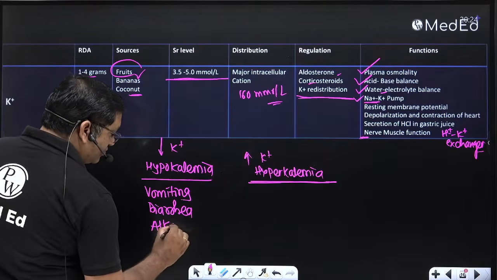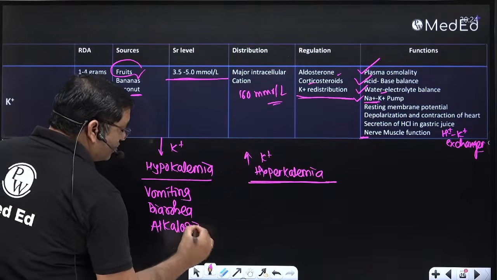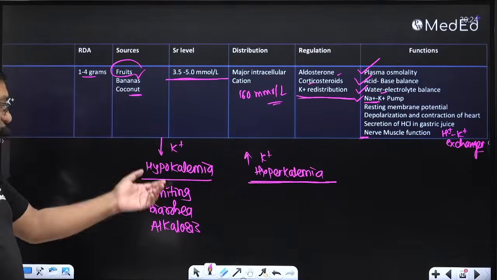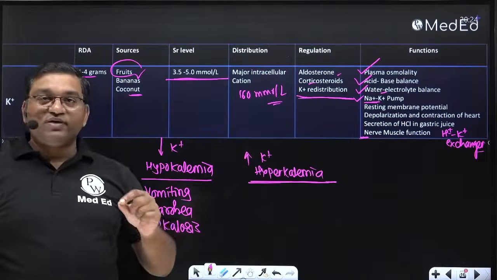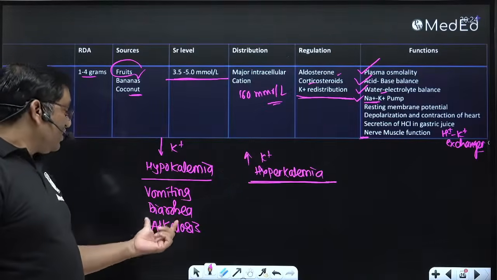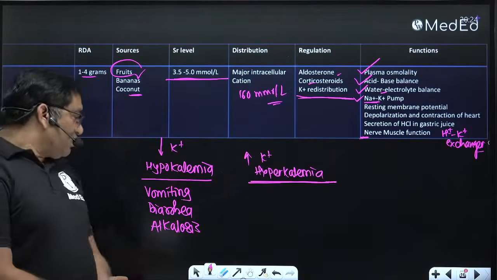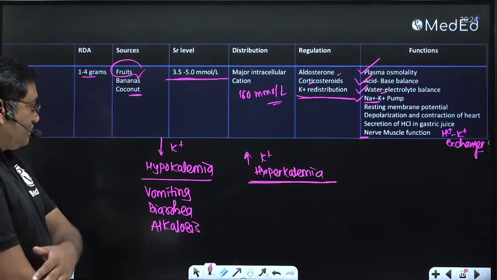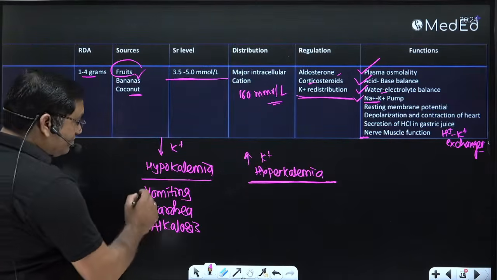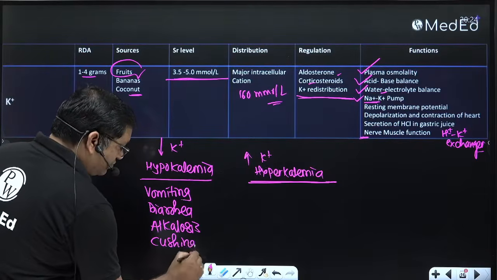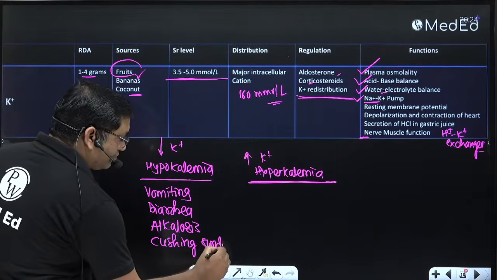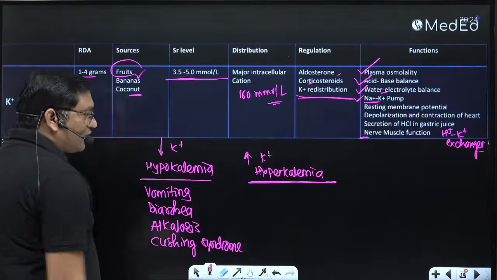Alkalosis, metabolic alkalosis and respiratory alkalosis, cause hypokalemia because of potassium redistribution. And in Cushing syndrome, there is hypokalemia.